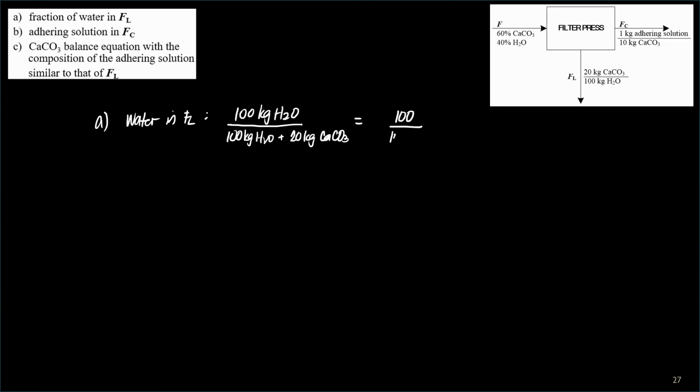It says there, for the filter press, fraction of water in the liquid, in the filtrate. So how much water is there? 100 kilograms of water in 100 kilograms H2O plus 20 kilograms CaCO3, or basically 100 over 120.